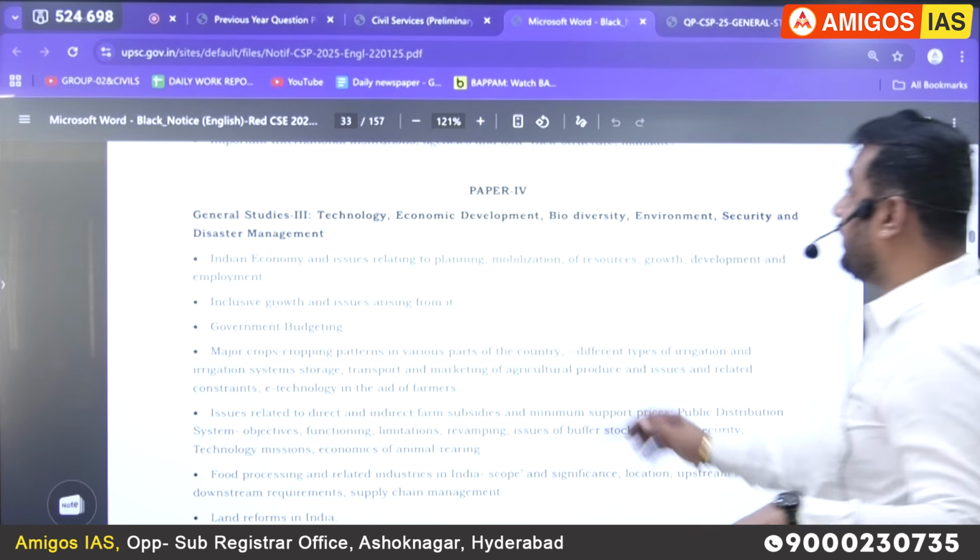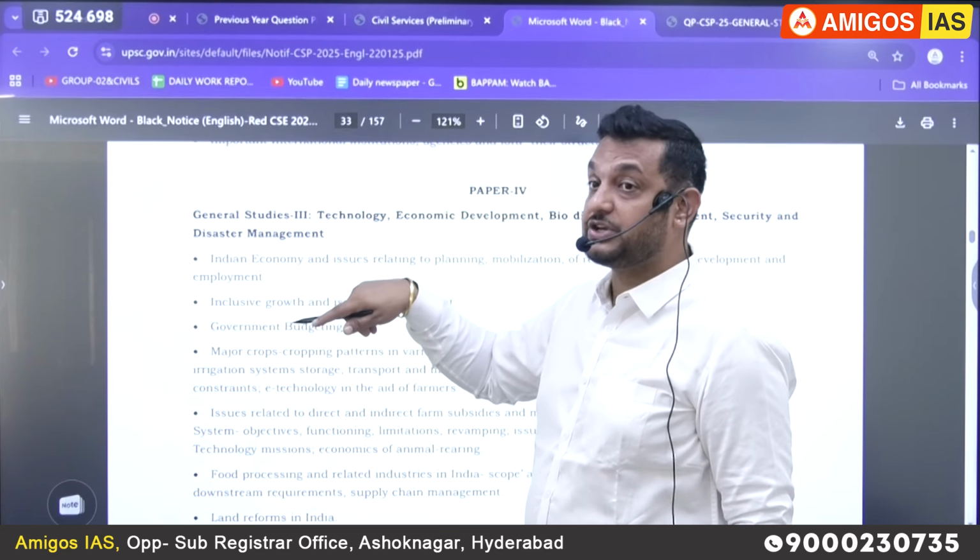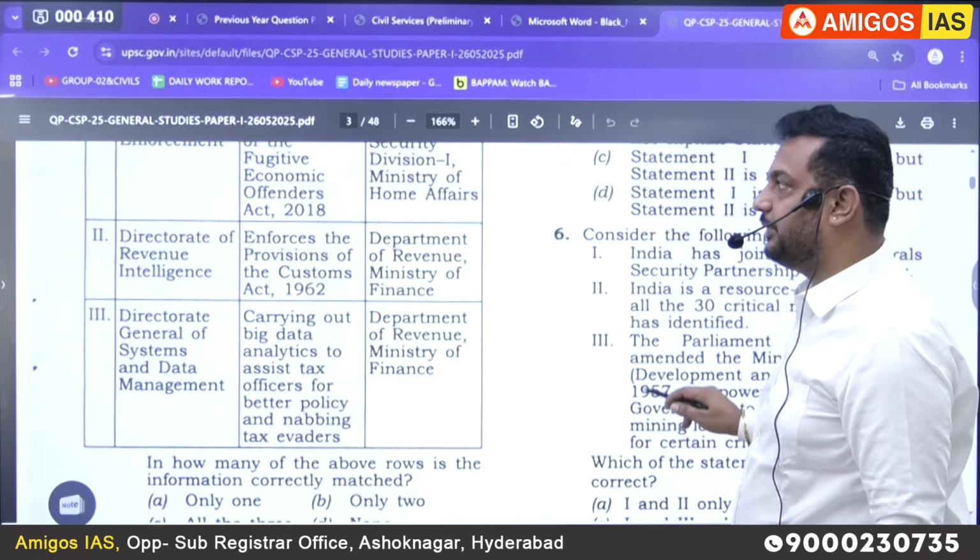The question arises: here they mentioned inclusive growth. It can be financial inclusion also, which means we should get everyone under the purview of the banking sector. That's it, inclusion. But officially in the prelims they did not mention the banking topic, though the main important topic in the prelims examination is the banking topic only. So like this, sir, you can take whatever topic here.